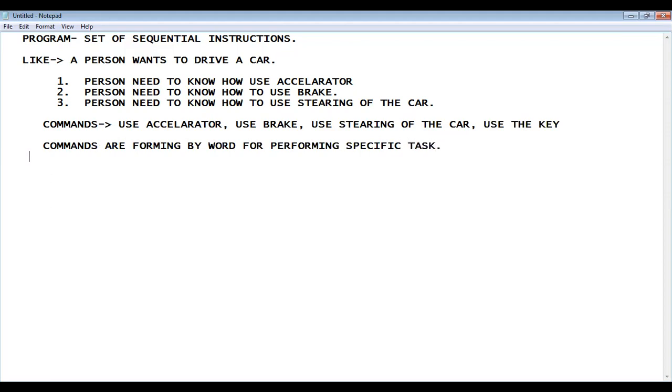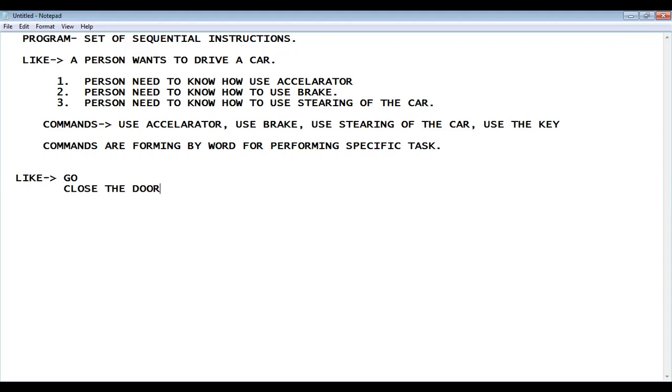So systematically we can say, as another example, suppose I consider go, and then I write close the door. So it means actually words. Go is a command because this is a word. Close is a word.